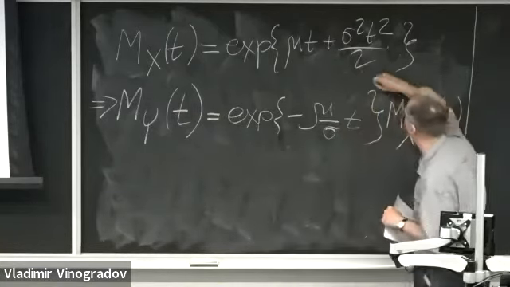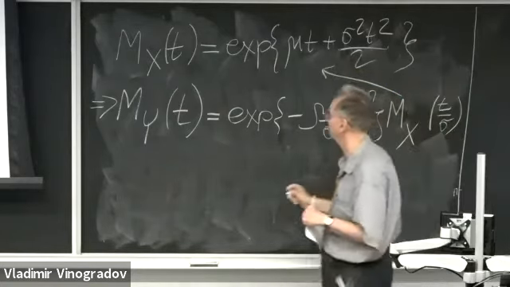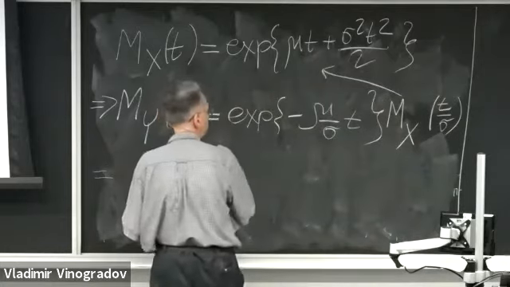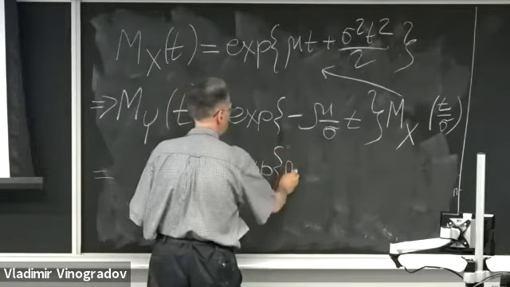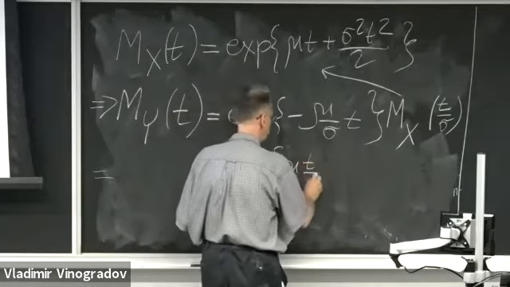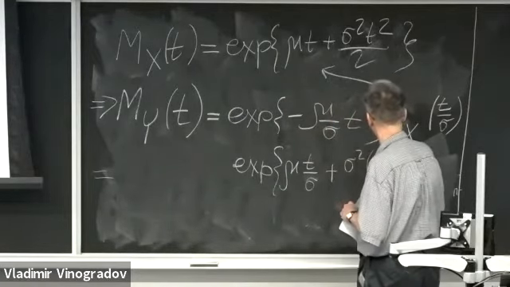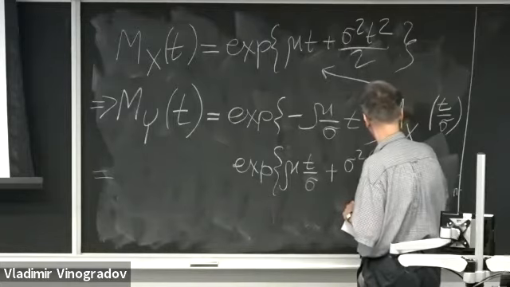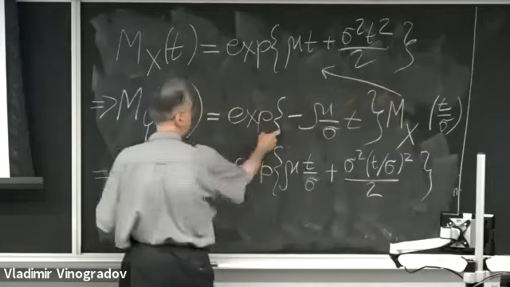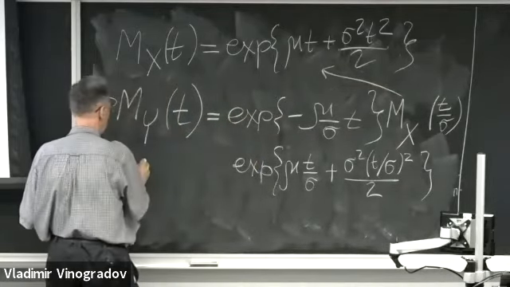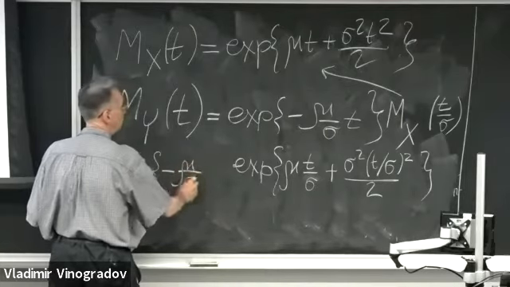So we need to use this formula, but with t replaced by t over sigma. Hence, what we are getting will be the exponent of mu times t over sigma plus sigma squared times (t over sigma) squared divided by 2. And we still need to carry this exponential factor, the exponent of negative mu over sigma times t.